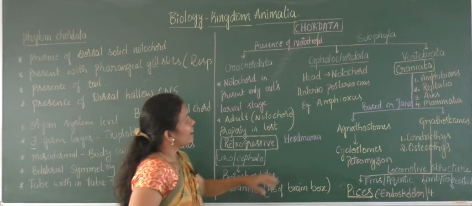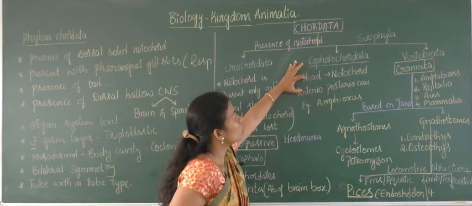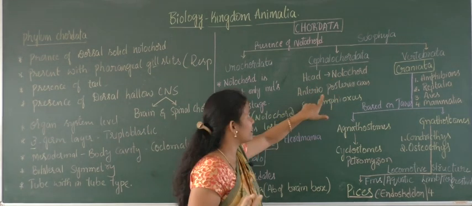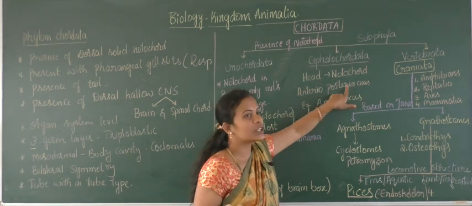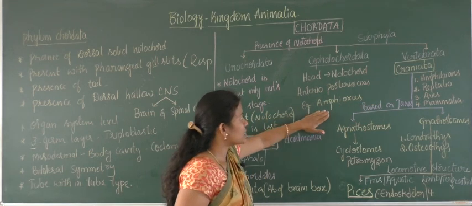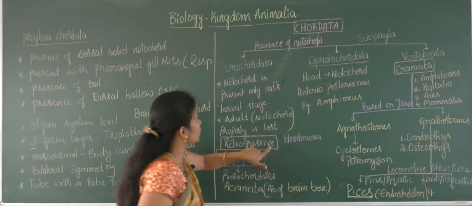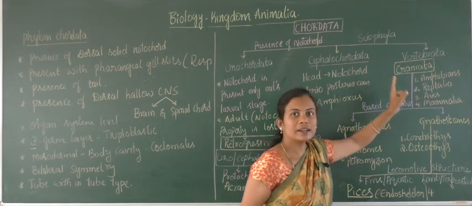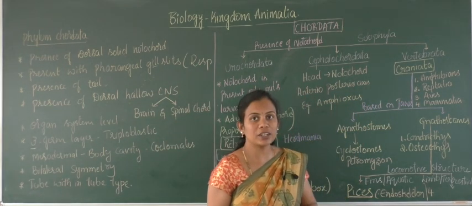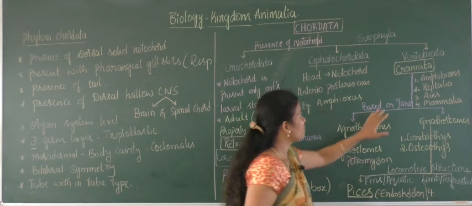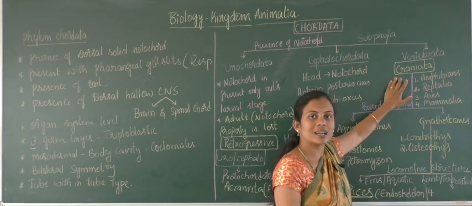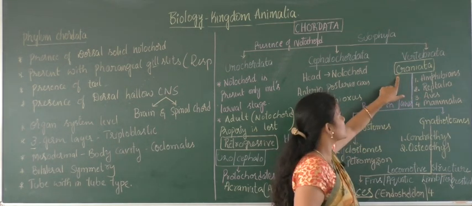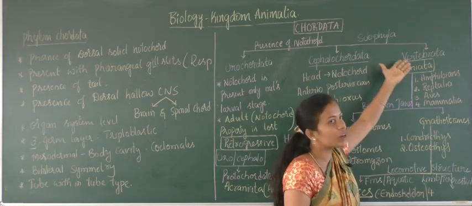Next is the cephalochordates, which have their notochord throughout their life, the complete life, along the anterior-posterior axis, and the example is Amphioxus. For Urochordate, Herdmania is the example. And in vertebrata, the notochord is converted into vertebral column and they possess a brain box. So these are called craniata and vertebrata.